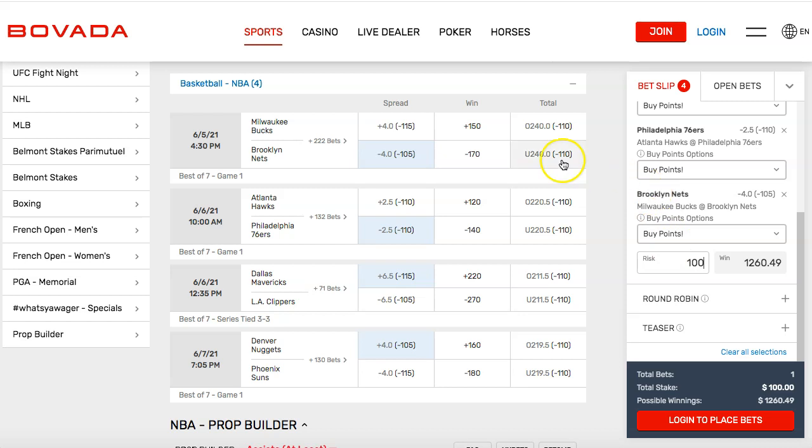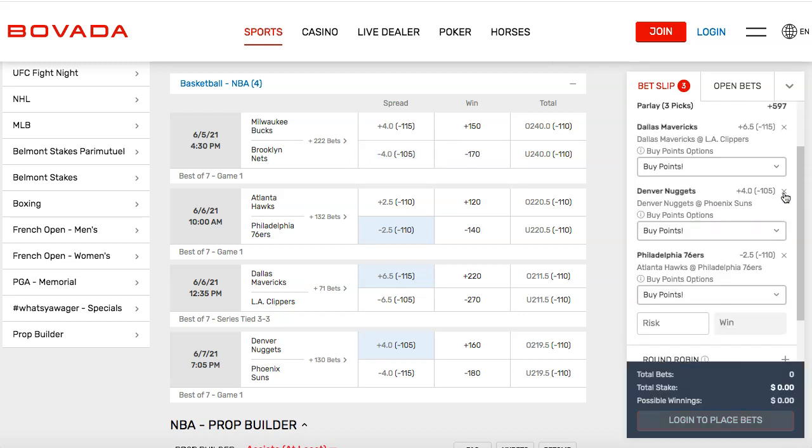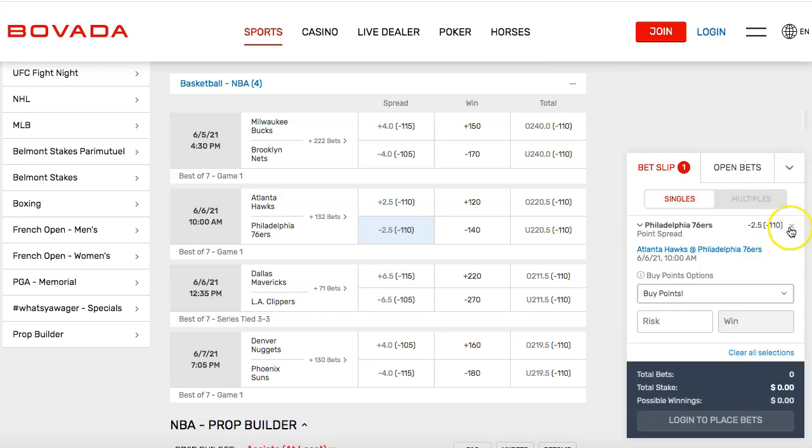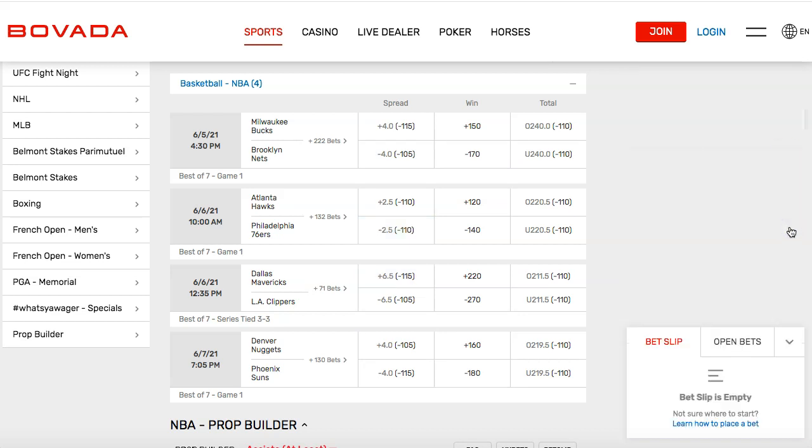A lot of times what people do is, in the regular season, there'll be 8, 9, 10 games on, and they'll bet $50, $100. They'll bet a small amount. And if you hit it, you win like 100 times your money. So this is only 4 games right here. I've hit multiple parlays with 2, 3, 4. It's not too hard, although your chances are slim, obviously. That's why the payout is huge.